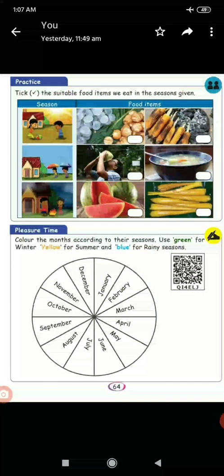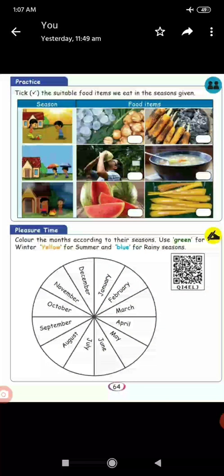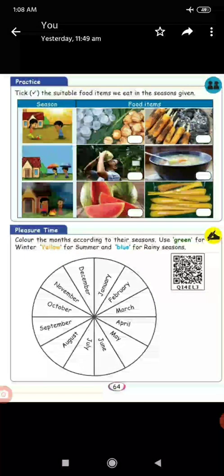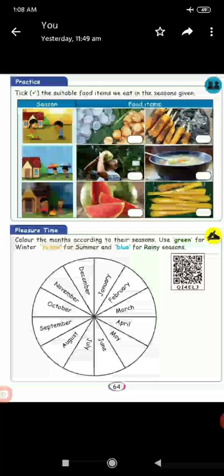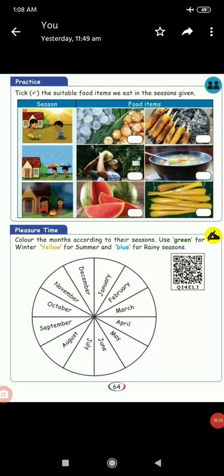Next, that is winter season. How will the winter season be? Yes, it will be very cold. So, what type of food do you prefer to eat? Watermelon or palmyra fruit? Yes, the second one, palmyra fruit. That is suitable for winter season.